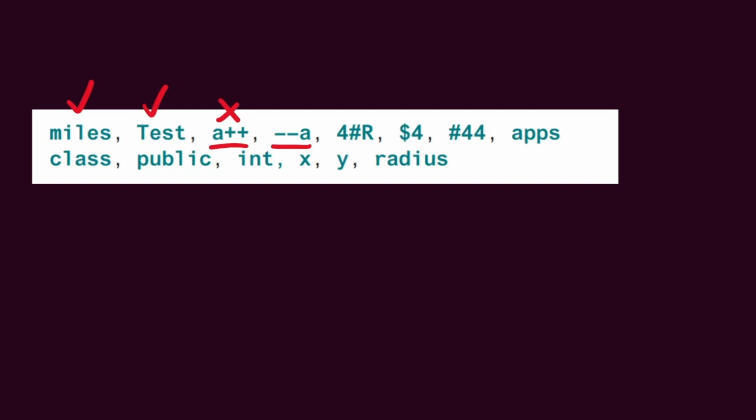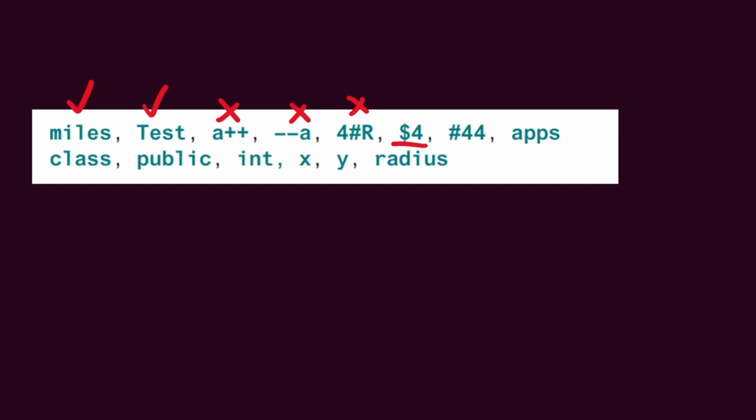And --a, this is also a reserved keyword. This is to decrement something. So this is not allowed. This one has a 4 in the beginning. Oh yeah, and by the way, this also started with a dash. That's not an underscore, that's a dash, so it wouldn't be allowed either way. Now this one starts with a number, so that's not allowed.